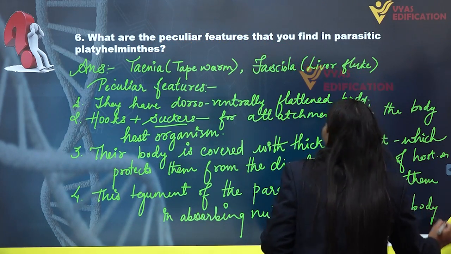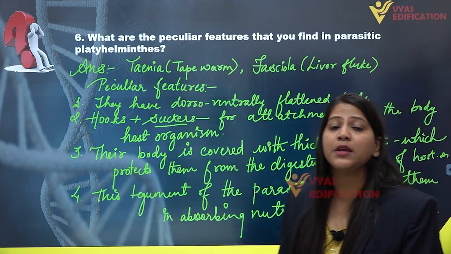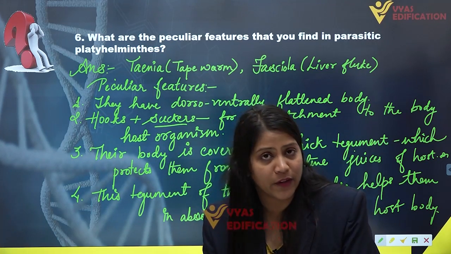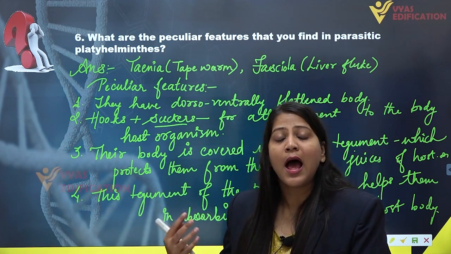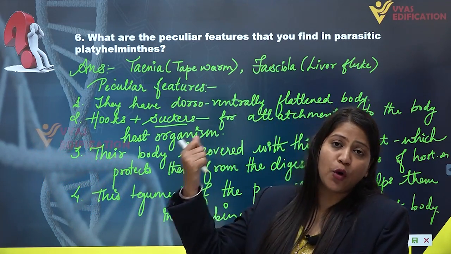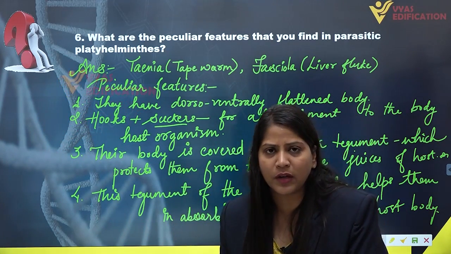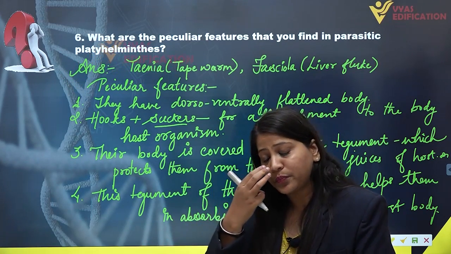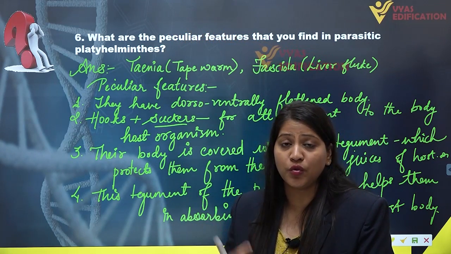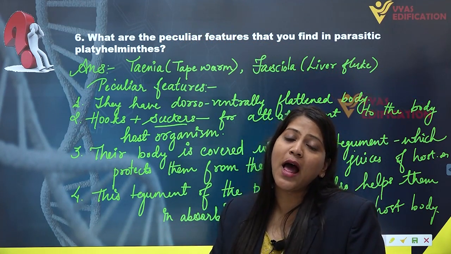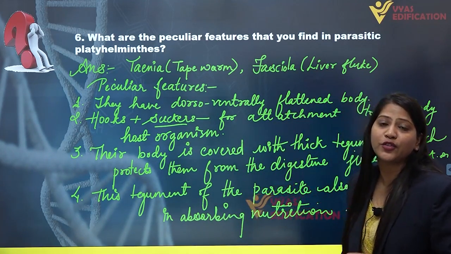So I hope you are clear with the answer of question number 6, that the Taenia and Fasciola, the common name for Taenia is tapeworm and the common name for Fasciola is liver fluke. These two are the parasitic platyhelminthes first of all, and the peculiar features they have: dorso-ventrally flattened body, hooks and suckers for attachment, and thick tegument around their body, and this tegument is protecting them from the digestive enzymes, digestive juices from the host organism, and also helping in absorption of nutrients. So this is the complete solution of question number 6.